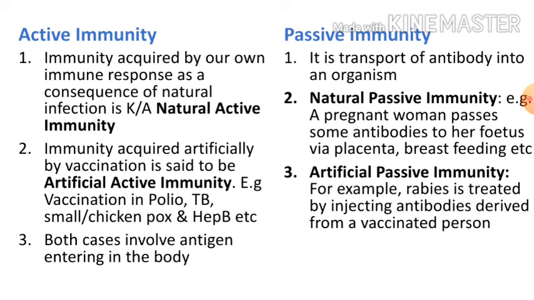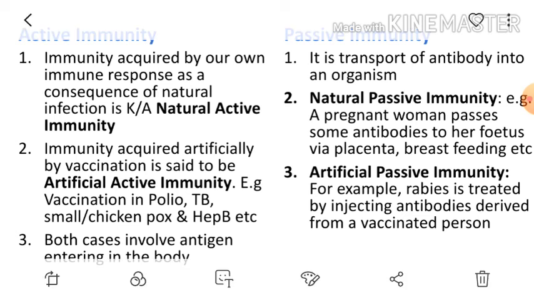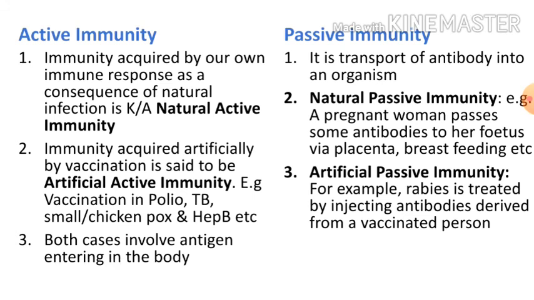Now that person's blood has antibodies, so those antibodies are purified, extracted from the blood of that person. Doses are made and they are introduced into the patients of rabies to prevent them from further damage or from further severity of the disease.